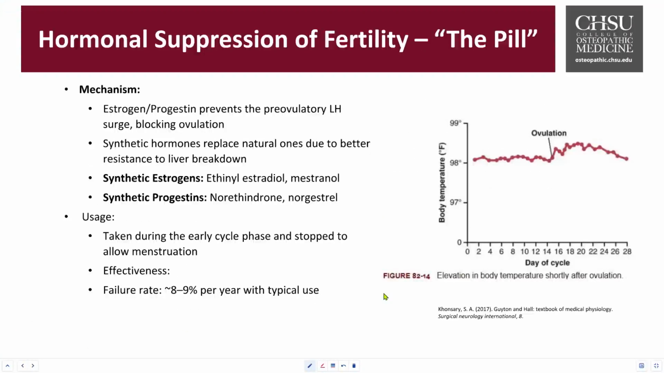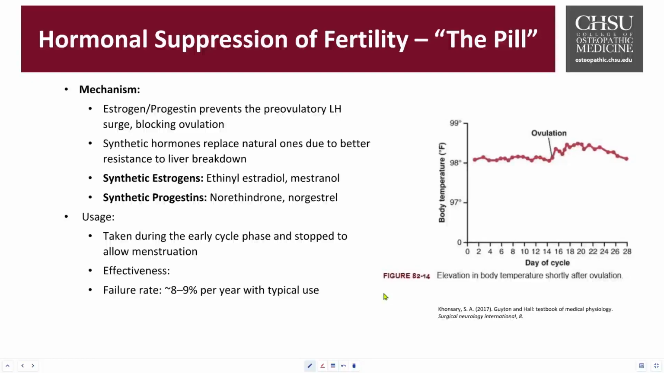Hormonal suppression for the fertility pill. One application here is that using estrogen and progestins can actually prevent that pre-ovulatory LH surge, blocking ovulation. So a patient may take synthetic hormones to replace the natural ones because there's a better chance to block ovulation. There are synthetic estrogens like ethinyl estradiol and mestranol, and synthetic progestins like norethindrone or norgestrel. This is taken during the early cycle phases to stop and allow menstruation, and it's quite effective. The failure rate of it not working is about 8 to 9%.